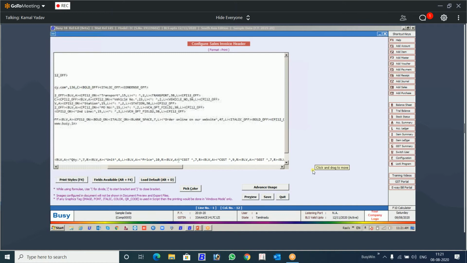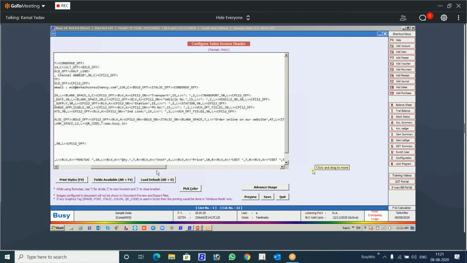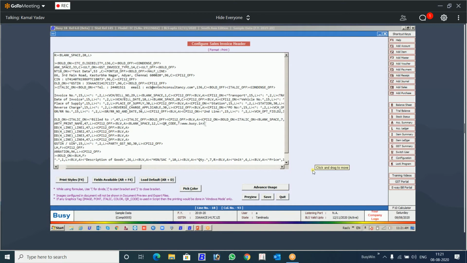Similarly, there is another format that I have given: QR code, text, and the name of the website. Like this. Remember, here I have left some blank lines below the QR code. Now this is the important thing to watch. These are the blank lines because the QR code will expand towards its right and downward from this particular position.